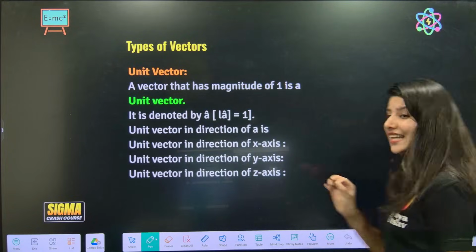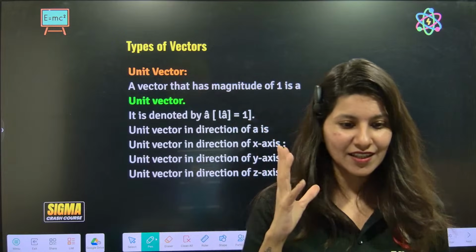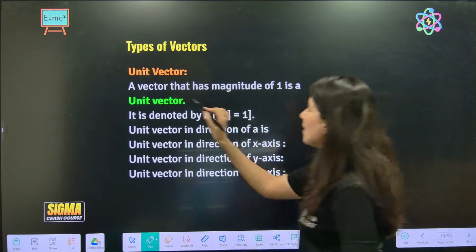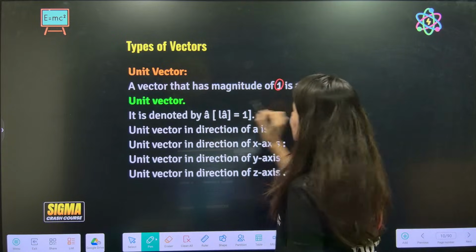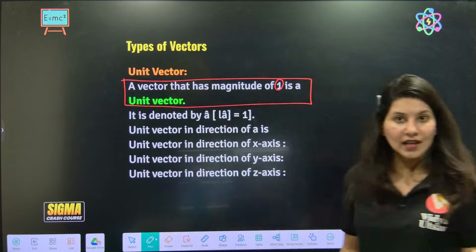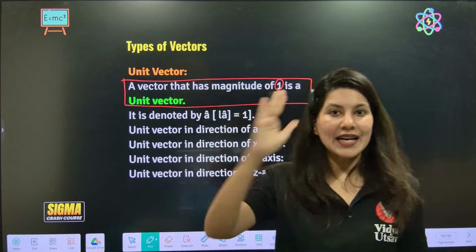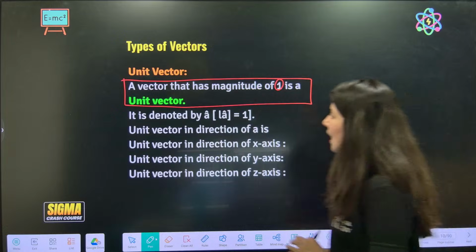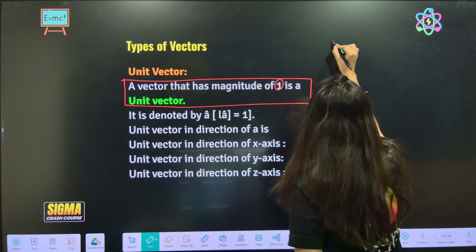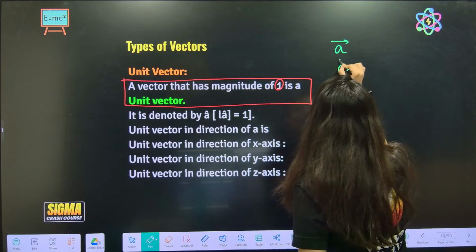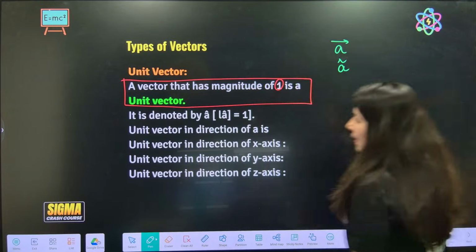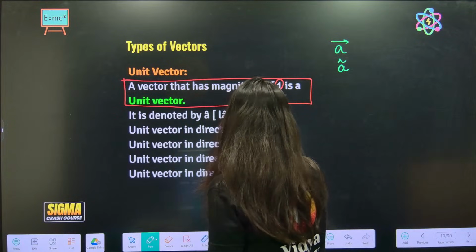And the next very important type. A vector that has magnitude 1 is known as a unit vector. You know the definition of unit vector, whose magnitude is 1. How to calculate magnitude we will see, but right now keep in mind unit means 1. Now it is denoted by a cap. A normal vector is denoted by a vector arrow, but a unit vector is denoted by a cap.